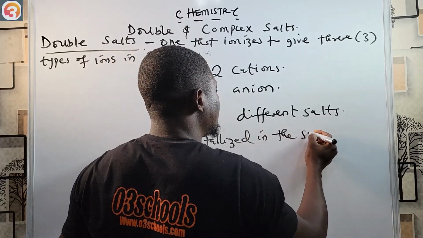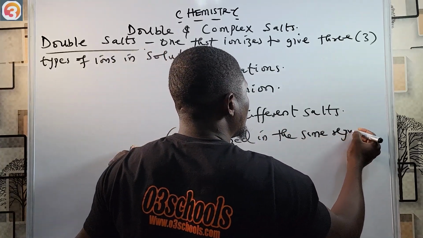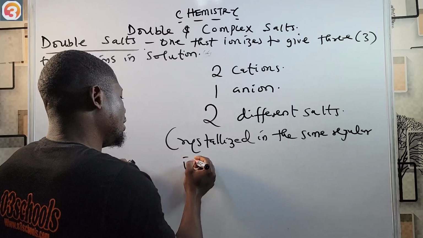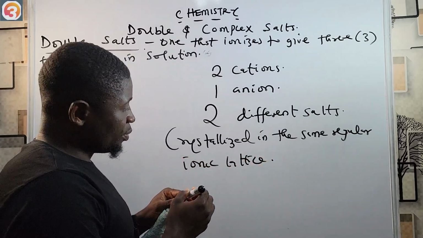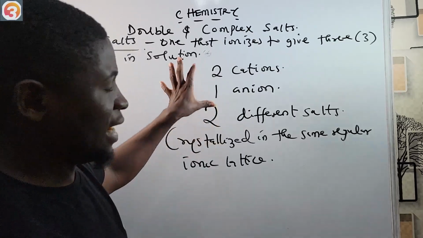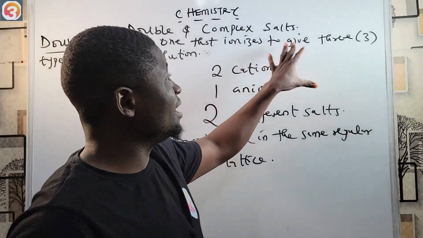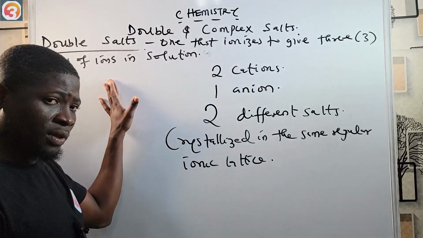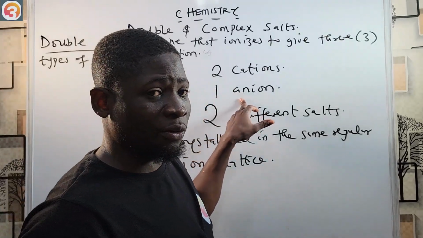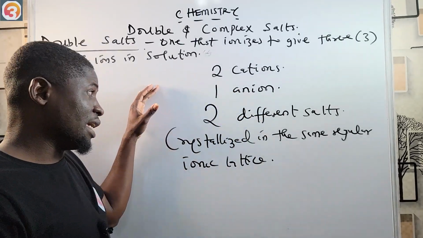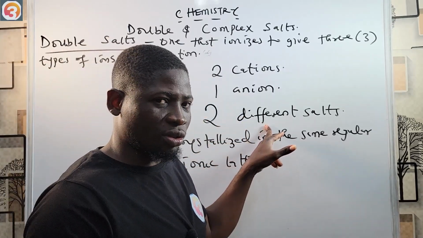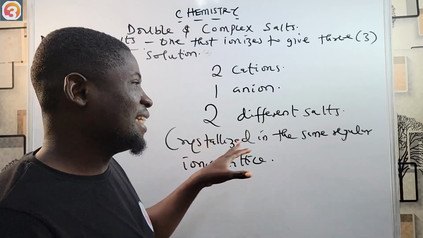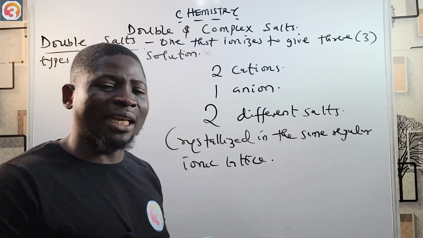So we say double salts ionize to give three types of ions in solution, usually two cations and one anion, and they are formed from the combination of two different salts that are usually crystallized in the same regular ionic lattice.